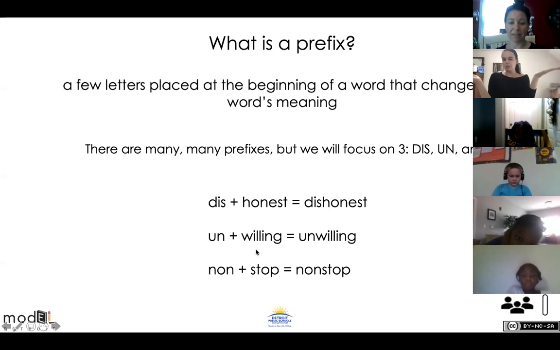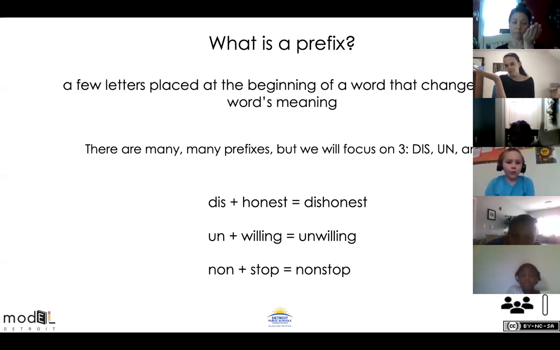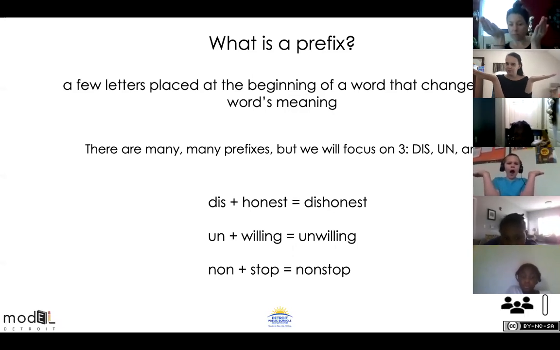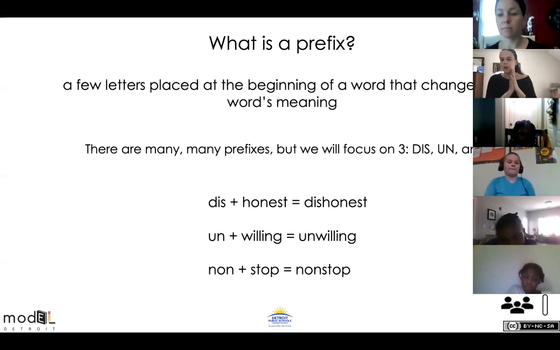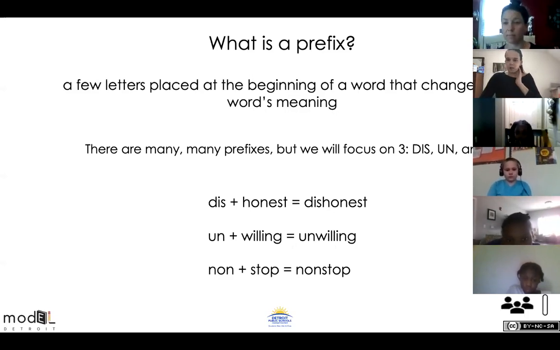So unwilling. Let's try another one. Put non in this hand. Put stop in this hand. Put them together. Non-stop. What do I have? Non-stop. So that means non-stop, going. Good.